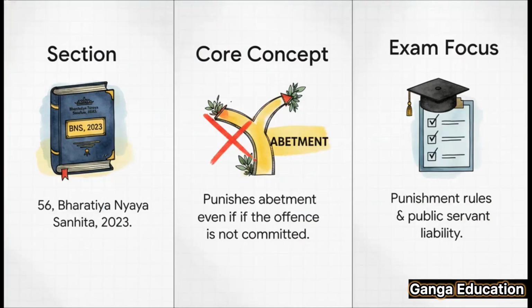All right, before we wrap up, let's do a super quick revision. 3 things you absolutely cannot forget. 1, we're talking about Section 56 of the Bharatiya Nyaya Sanhita 2023. 2, the core idea is punishing abetment even if the crime doesn't happen. And 3, from an exam point of view, it's all about the punishment rules and the special liability of public servants.